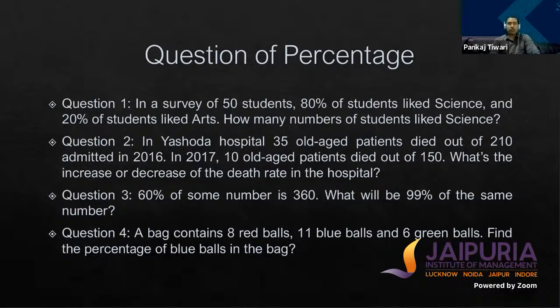Now if we look at the last question, a bag contains 8 red balls, 11 blue balls and 6 green balls. Find the percentage of blue balls in the bag. As there are three types of balls mentioned, and we have to calculate the percentage of blue balls, what we can do in this question is divide the number of blue balls by the total number of balls into 100. So the number of blue balls is 11, so 11 by 25, which is the sum of all the balls, into 100. The answer will be 44 in this question.